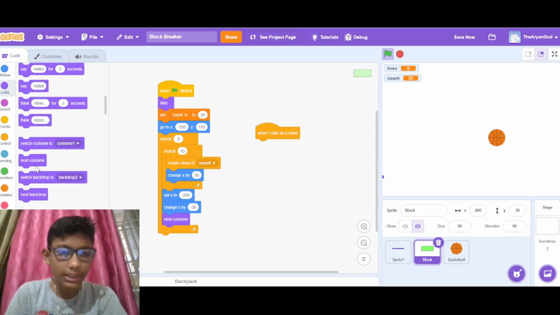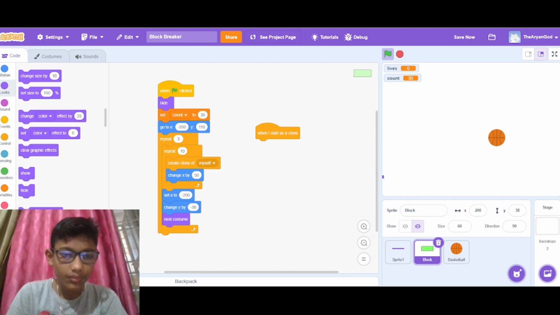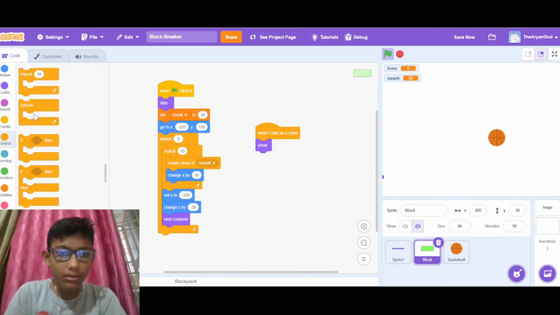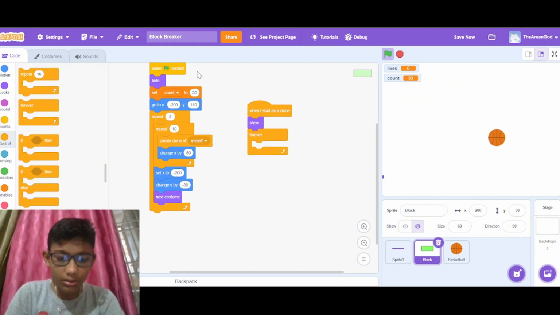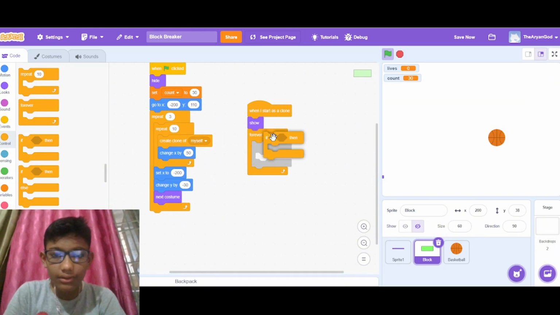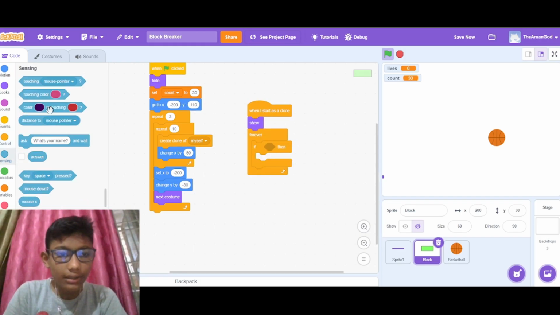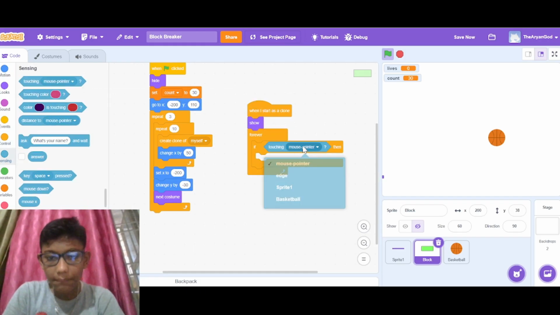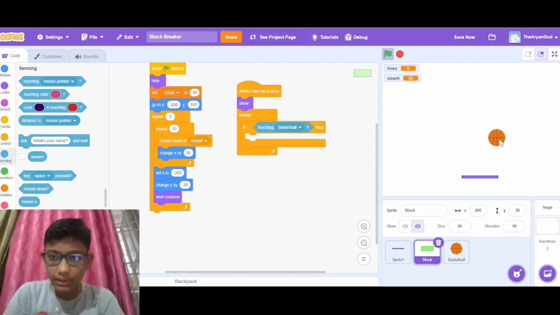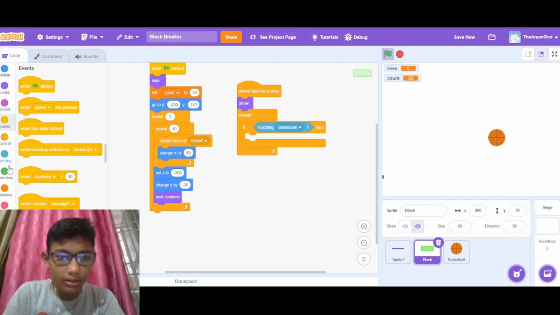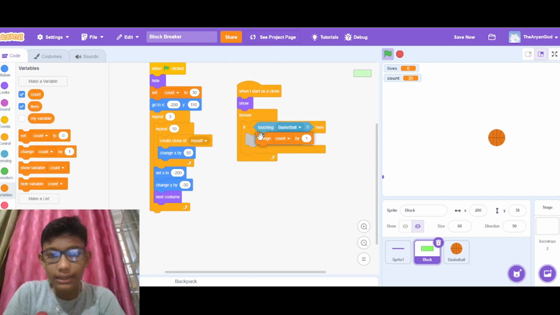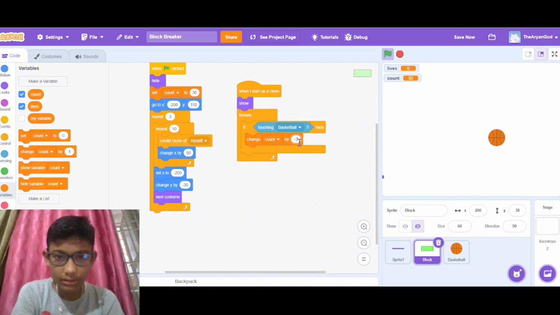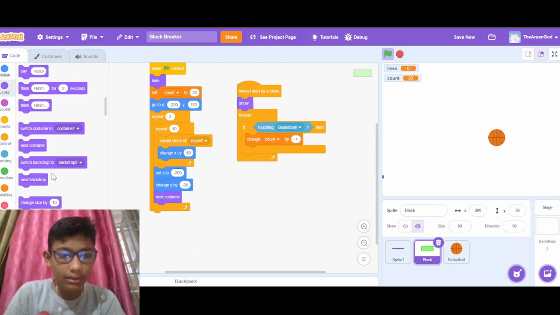And then show. Then we will add a forever block. Then we will add an if block, if touching basketball, because when this block touches the basketball, it will make count minus 1 and it will hide again.